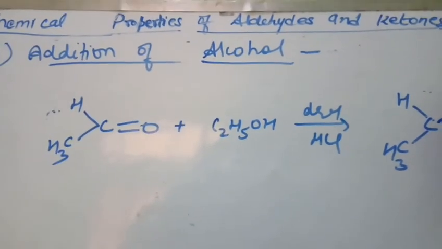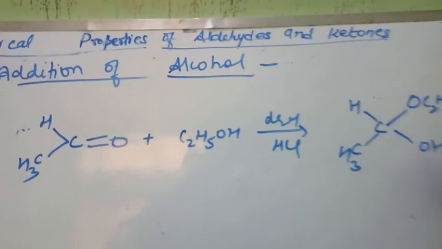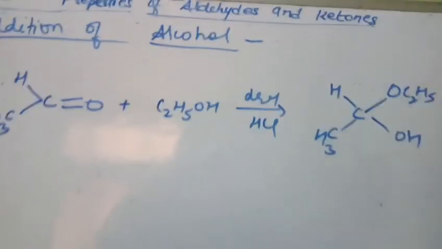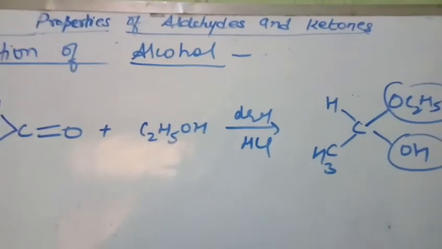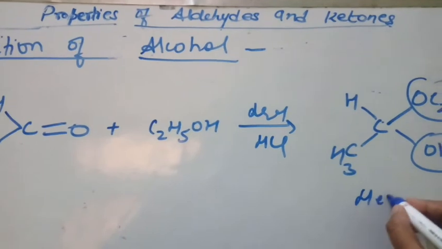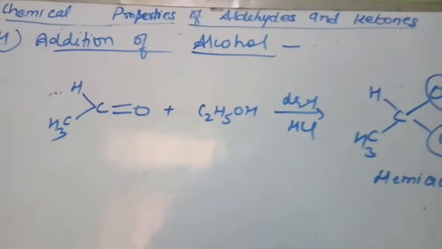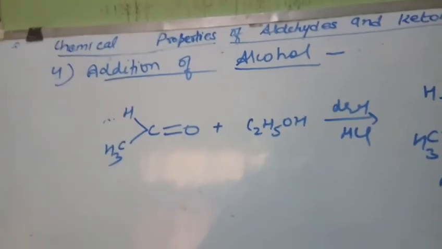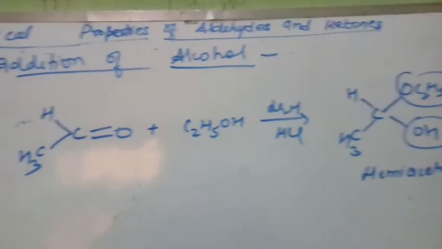Here we will get OC2H5 and here OH. See here, this is alkoxy alcohol. One alkoxy group is there, one alcoholic group is there. So it is alkoxy alcohol, which is an intermediate. It is known as hemiacetal, the ethyl hemiacetal of ethanal.